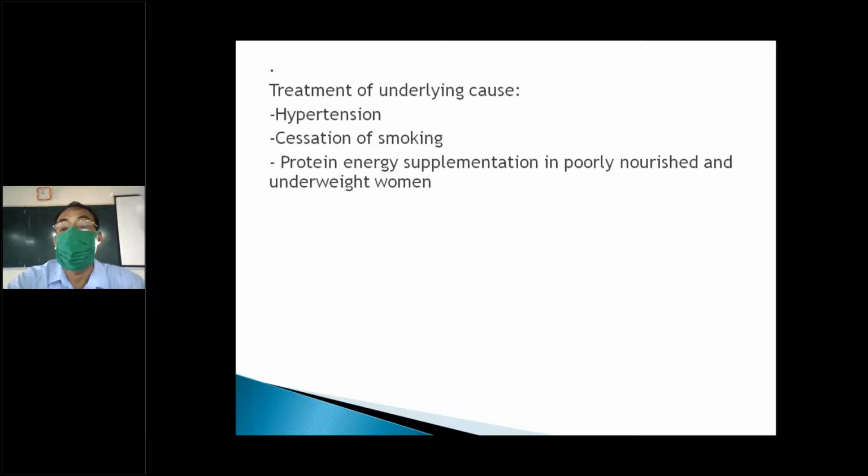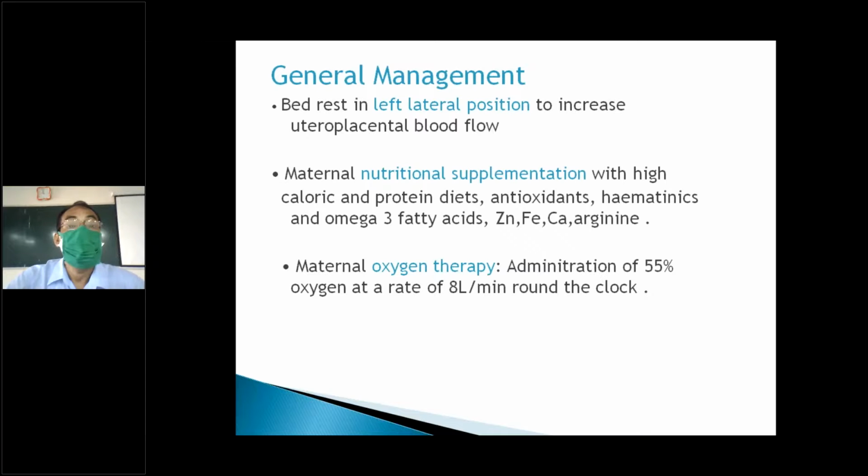Treatment of undernourished: if your patient is hypertensive, you have to treat the disease and stop smoking. Protein energy supplementation: if the nutrition is poor, daily labor, hard working women, all these things. Adequate rest is also required. Generally, as I told you, most of these Indian women are also daily workers, so they have to take proper rest.